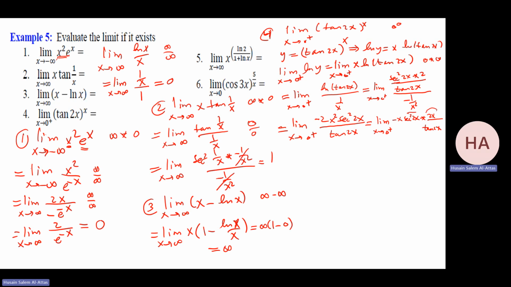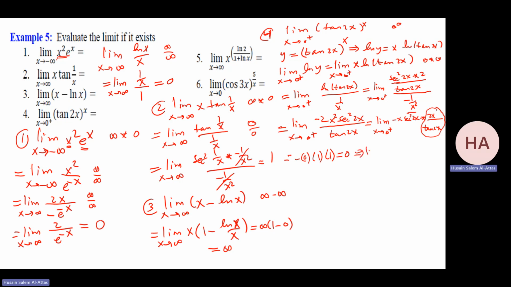Notice this one, I know it from the special limit as x goes to 0, this is 1. So the answer is minus 0, secant 0 is 1, squared is 1, times 1, and the answer is 0.